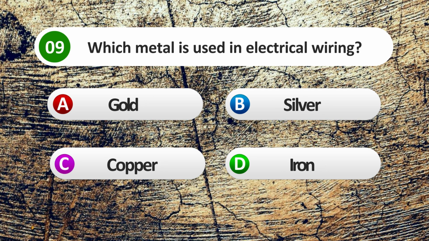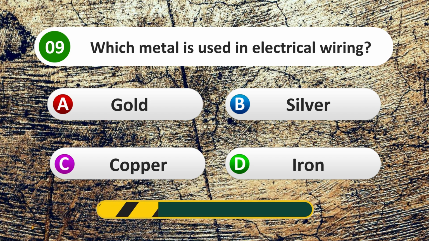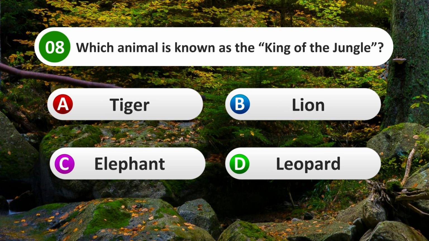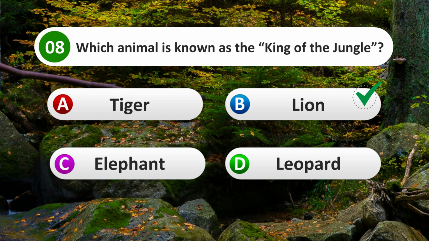Australia. Which metal is used in electrical wiring? Gold, silver, copper, iron. Copper. Which animal is known as the king of the jungle? Tiger, lion, elephant, leopard. Lion.